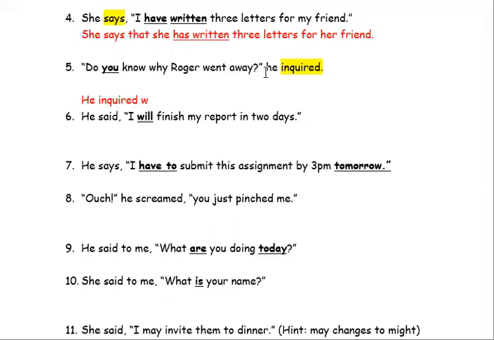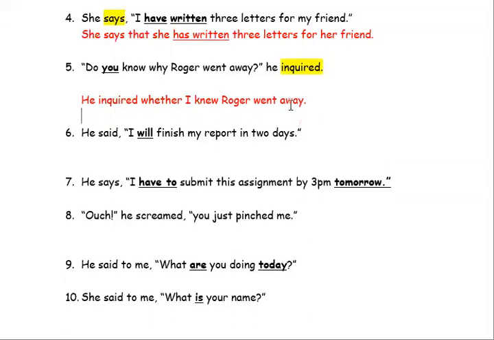All right, so because this is a question, we're going to use the word whether or the word if. You can choose, right? So let's do one with the word whether. He inquired whether you changes to I because now he's asking me a question. Whether I knew why Roger went away.